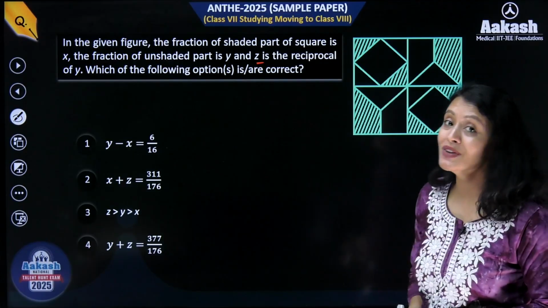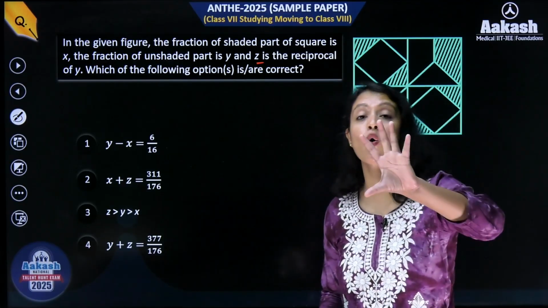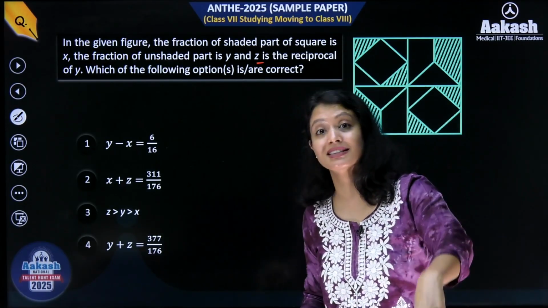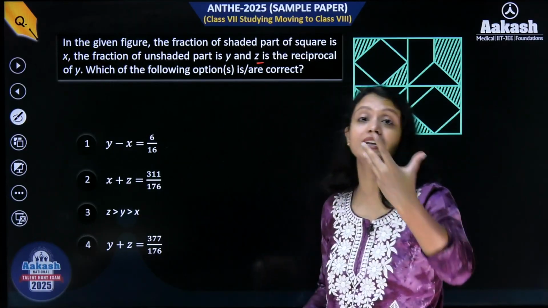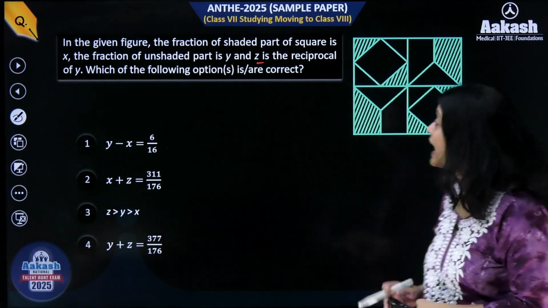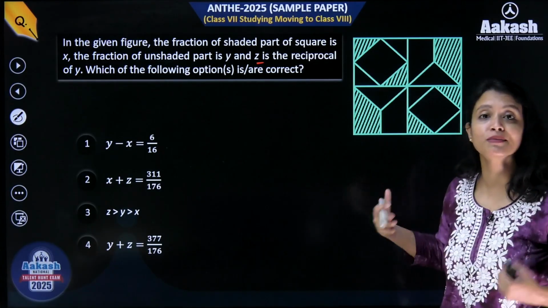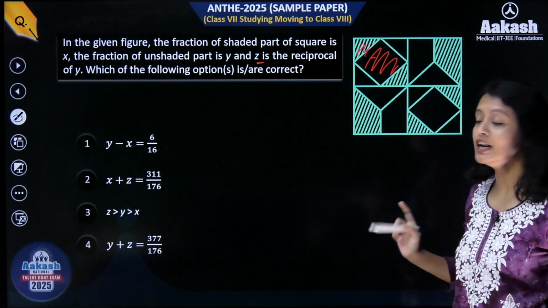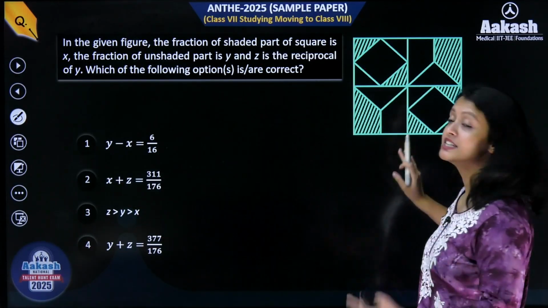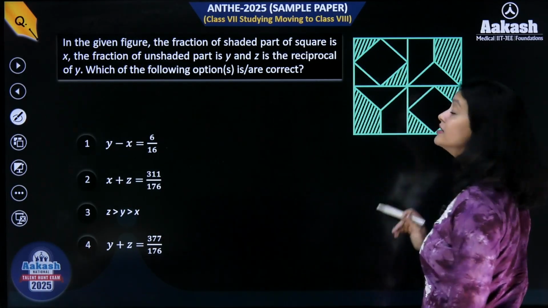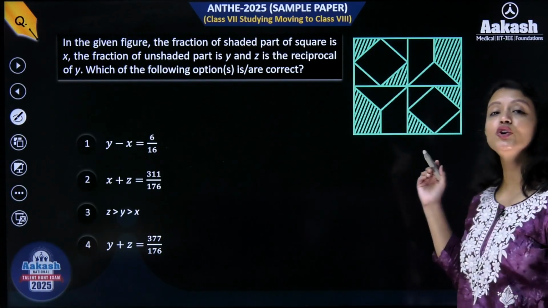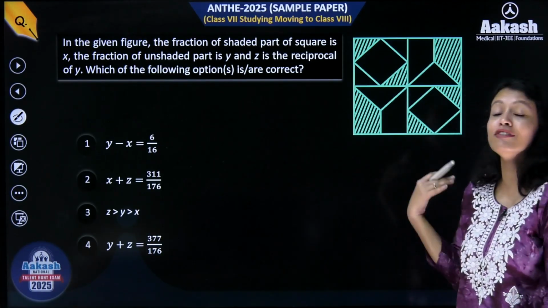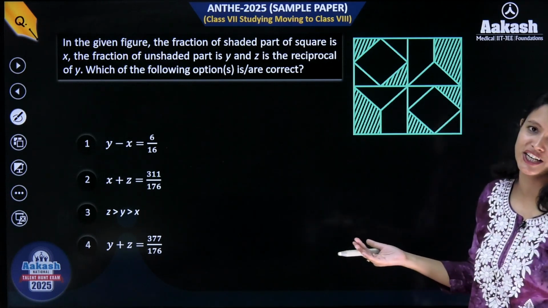Because in fractions, what do we study? We study ki one whole is divided into equal parts and then you calculate the shaded part and the unshaded part, right? But यहाँ पर तो इस पूरी फिगर को इक्वल पार्ट्स में डिवाइड किया ही नहीं, ये पार्ट इतना बड़ा है, ये पार्ट इतना छोटा है, right? So what is our agenda? Our agenda here is basically to divide this entire square or the entire figure into equal parts, right? Then we'll calculate the shaded part and the unshaded part fraction.